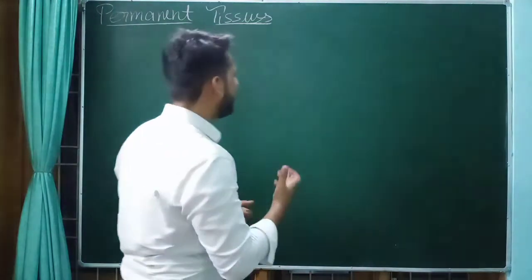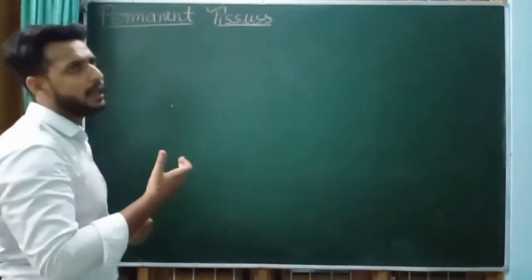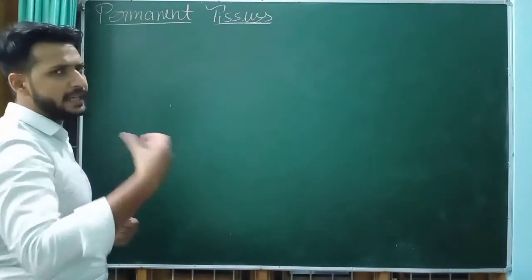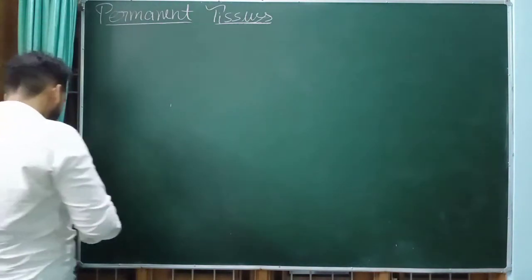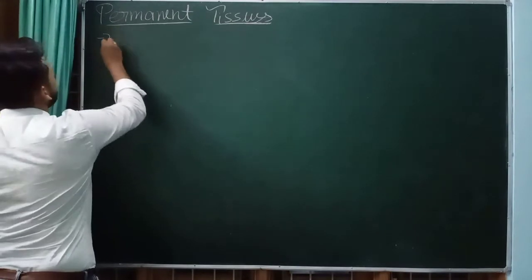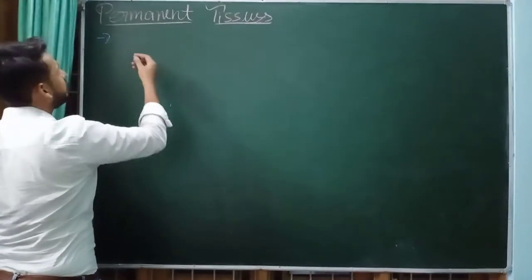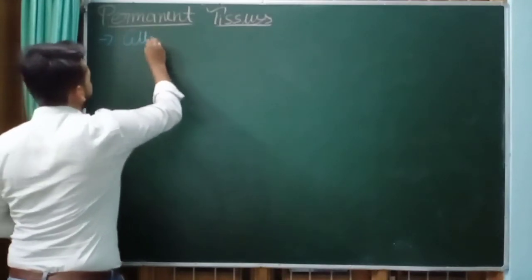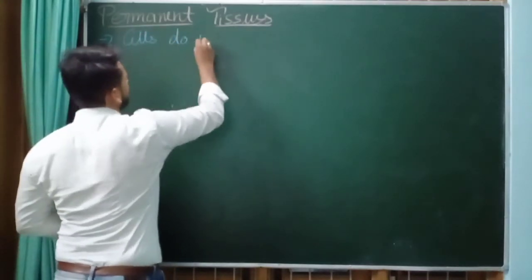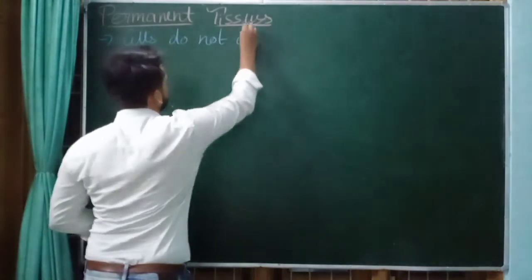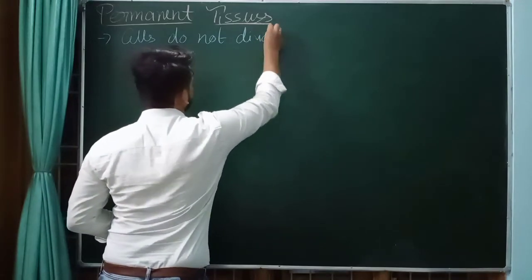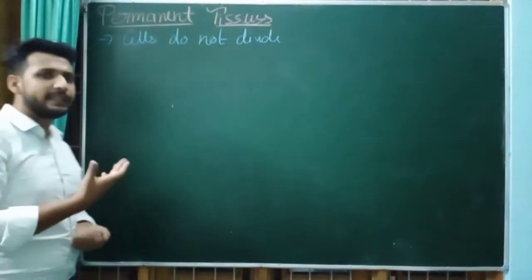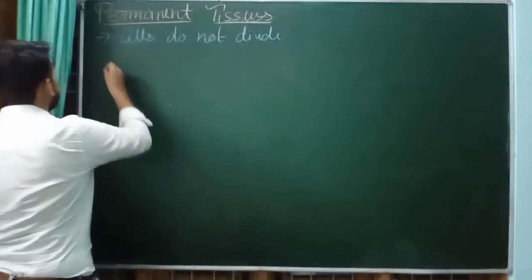Basically, if we distinguish between permanent tissue and meristematic tissue, in permanent tissues the cells do not divide, and these are differentiated cells.